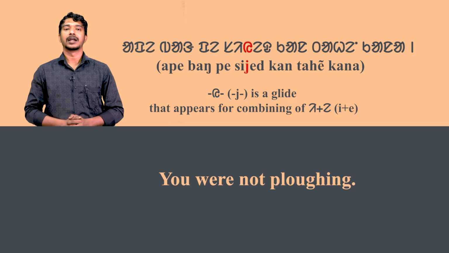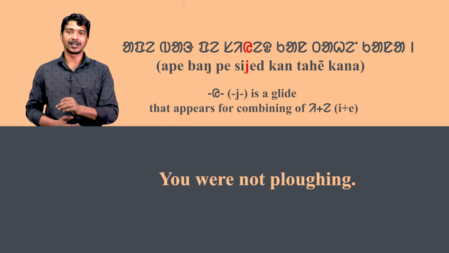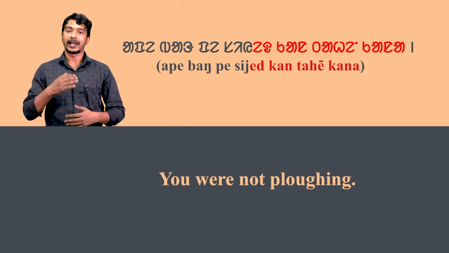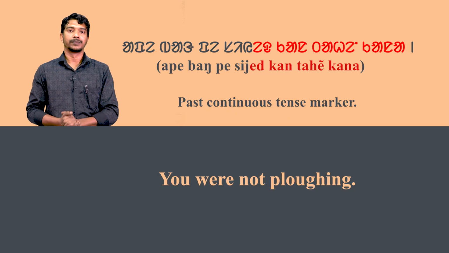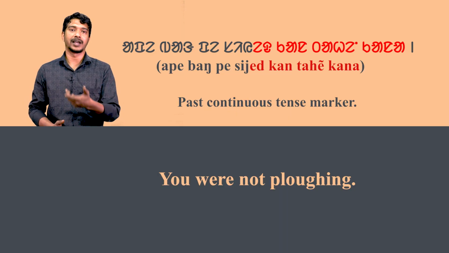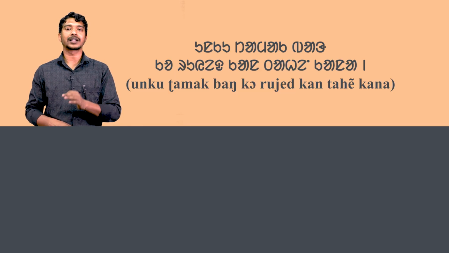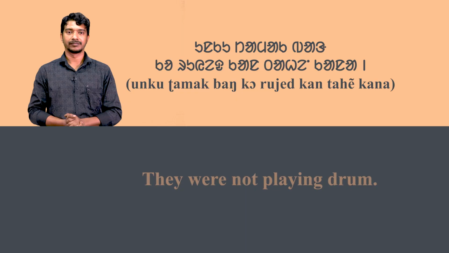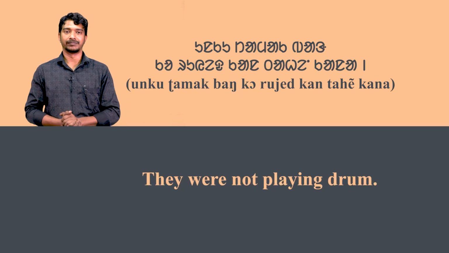We is a glide that appears for combining of e plus a and kan tahe kana is the past continuous tense marker as well as an auxiliary verb. Now look at the fourth sentence attentively. Unku tamak bangko ruye kan tahe kana means they were not playing drum.